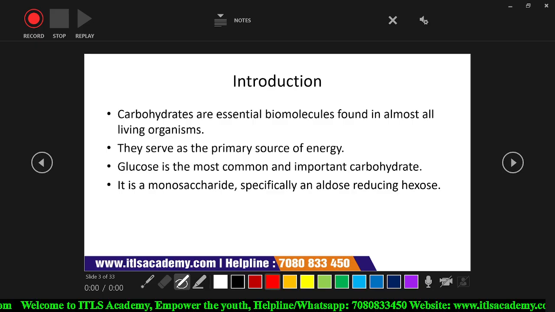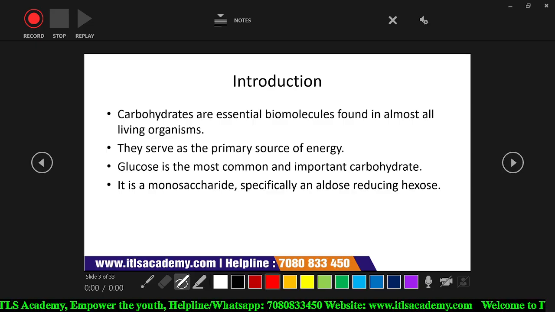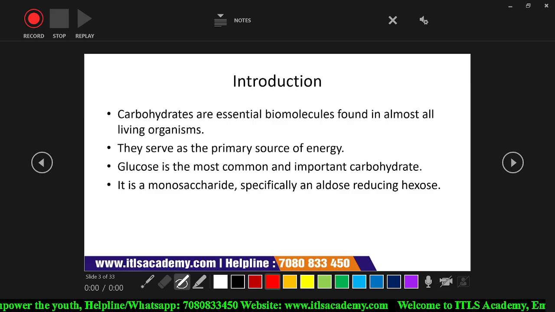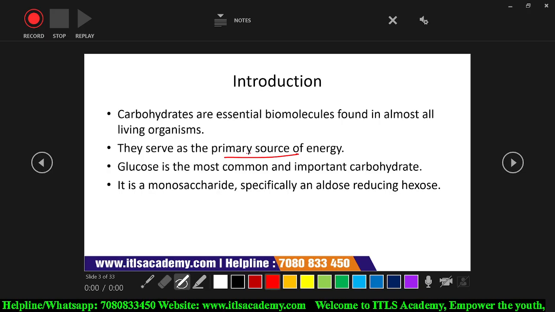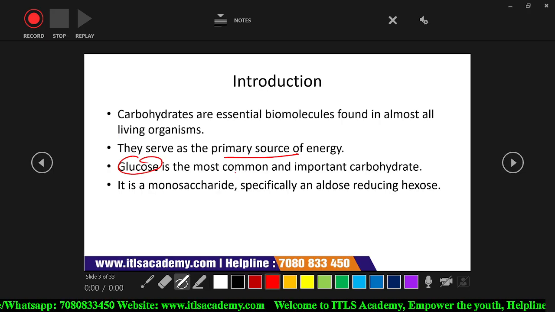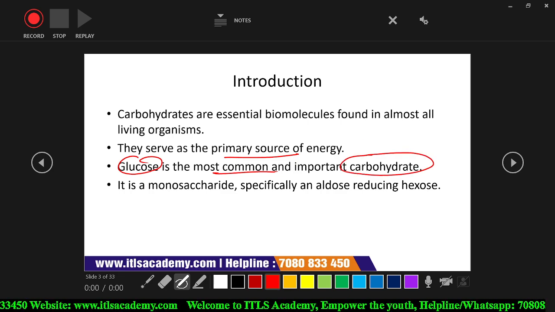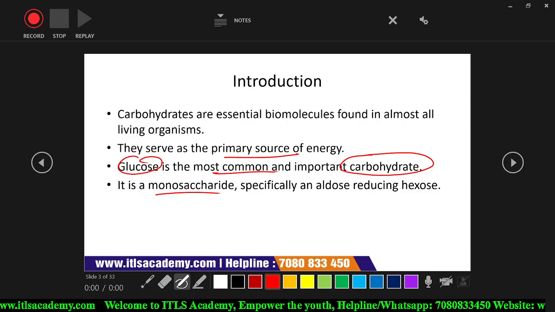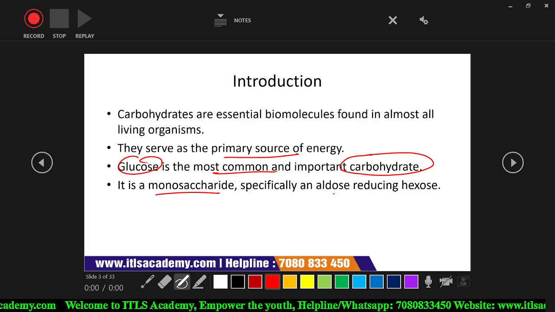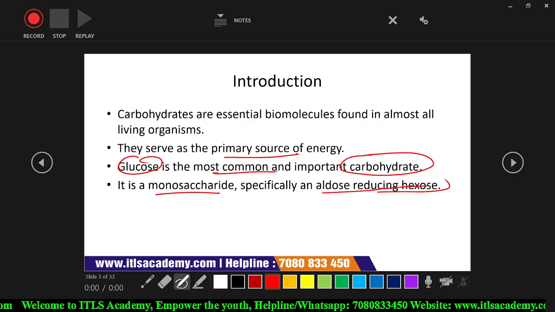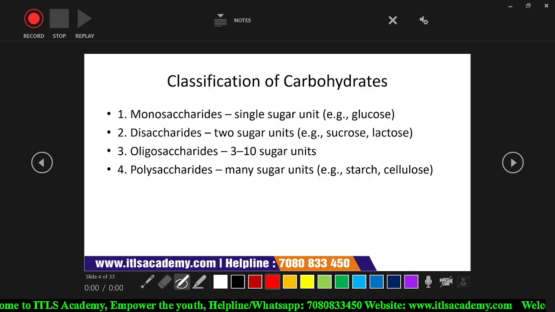Now, this carbohydrate we have already discussed many times. Carbohydrates are biomolecules which are important for all types of living organisms, and they are essential. They are the primary sources of energy. And glucose is the most common type of carbohydrate. This glucose is a monosaccharide that we all know, and it is an aldose reducing hexose sugar.